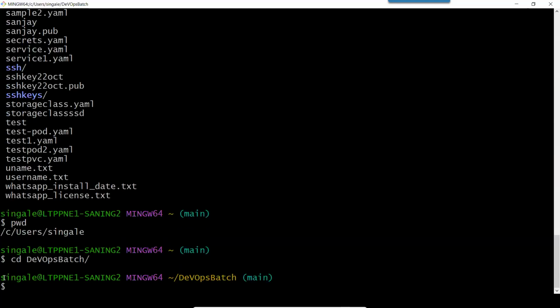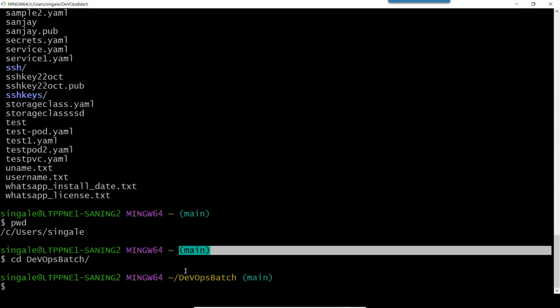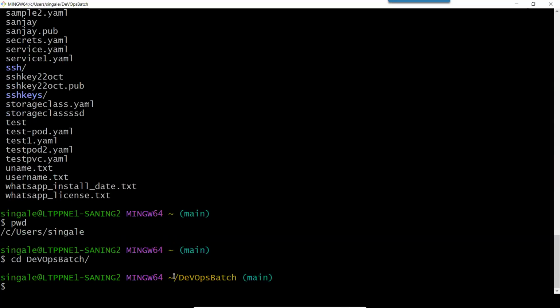Now here you can see earlier it was showing only up to this tilde, and it was showing as main. So ignore this main part. But now you can see it is showing slash DevOps batch. It means I am inside the new folder which I have created. Okay, so I hope everyone now understands how to create a new folder in Linux, or we will call it a directory. So very simple command.